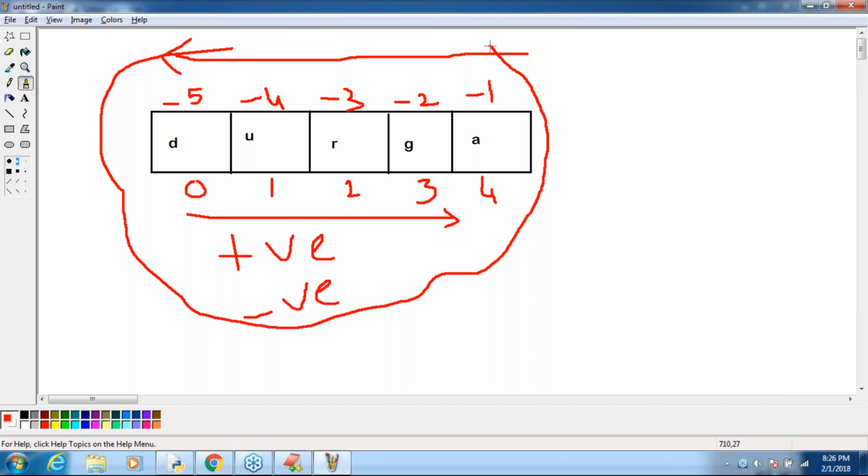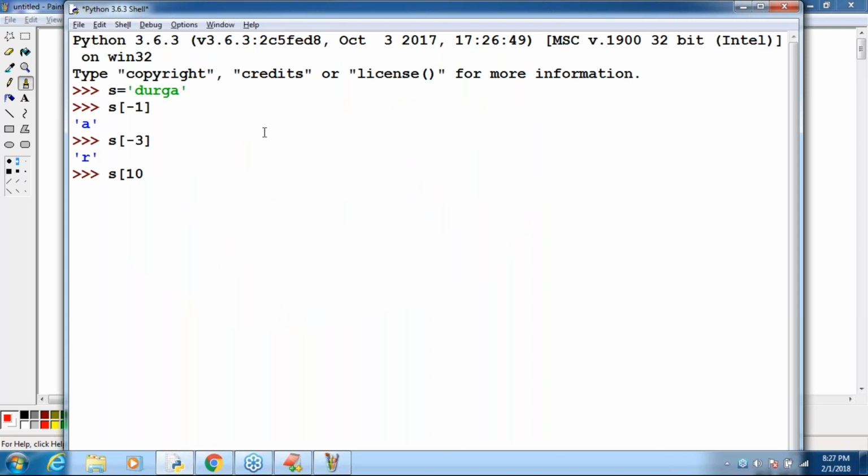There I don't want to keep this much clarity because you people are already familiar, right? Positive index means left to right or right to left? Left to right. Negative index means left to right or right to left? Right to left. That's all. Remember that, I even showed an example. Suppose you are accessing with an out of range index. I'm taking S of 10. In the array, 10 index is not there, man.